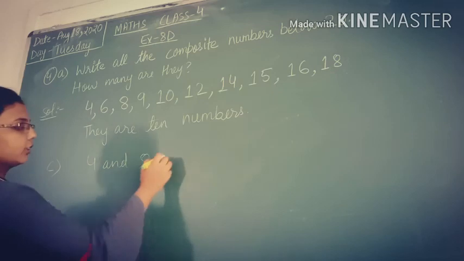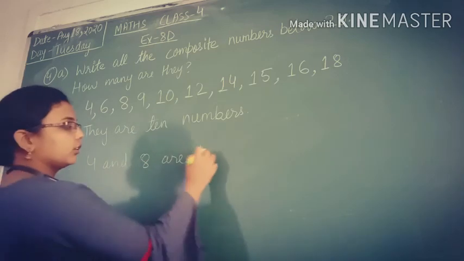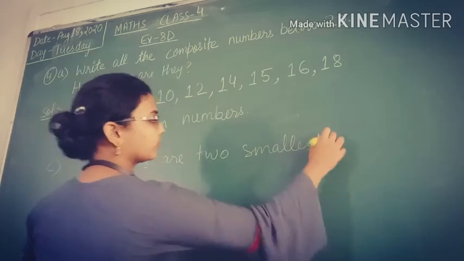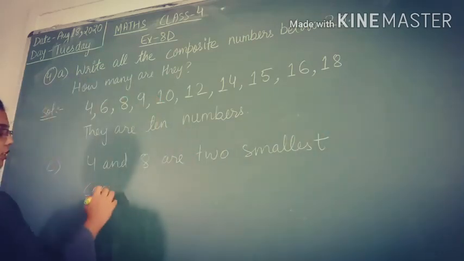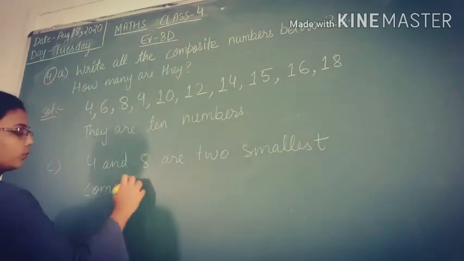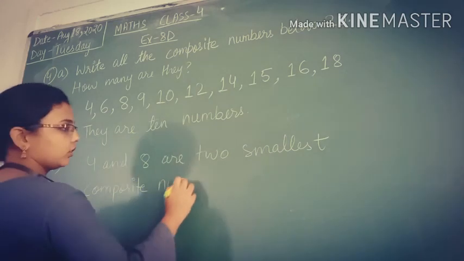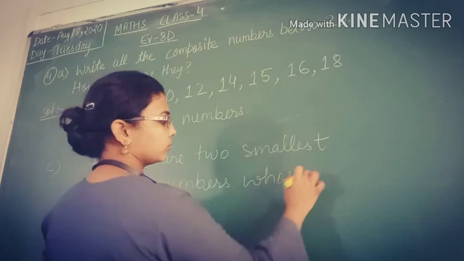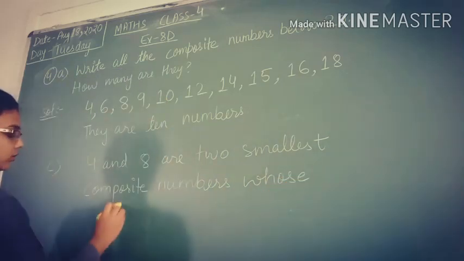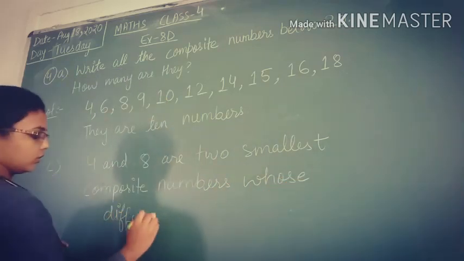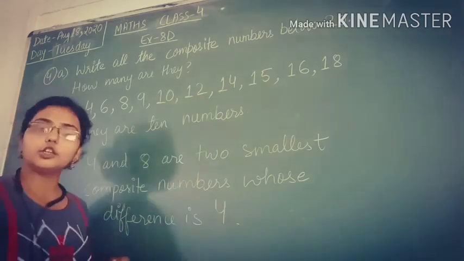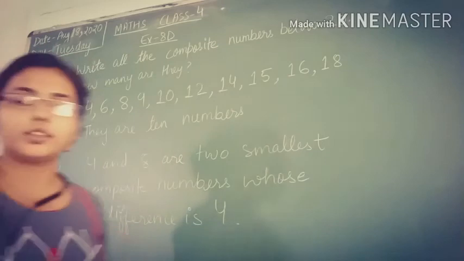4 and 8 are two smallest composite numbers whose difference is 4. Is it clear? So we got the answer.